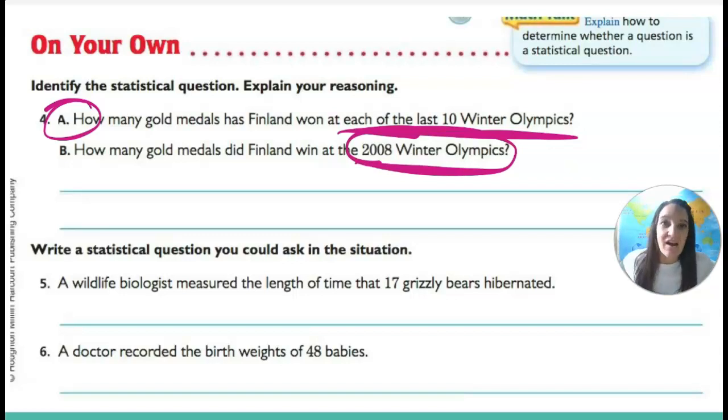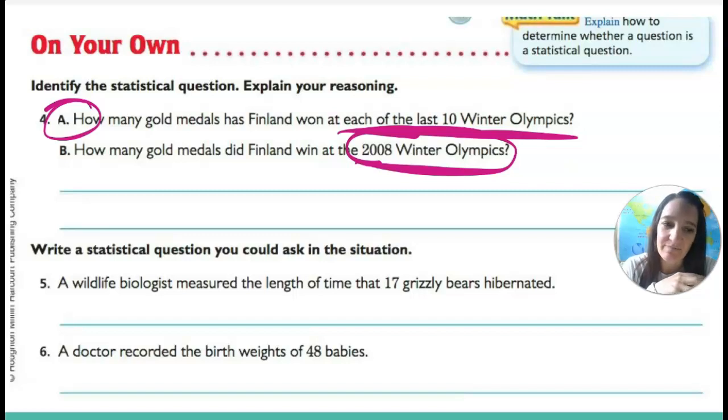Wildlife biologist. Do you know that's what Nick is? He's a wildlife biologist. My husband, Nick. A wildlife biologist measured the length of time that 17 grizzly bears hibernated. A statistical question would be, how long do these grizzly bears hibernate, right? Because we're going to have to look at all 17 of them, and it'll probably vary. A not statistical question would be, how long did Humphrey the bear hibernate last winter? We only need to look at Humphrey the bear, right?